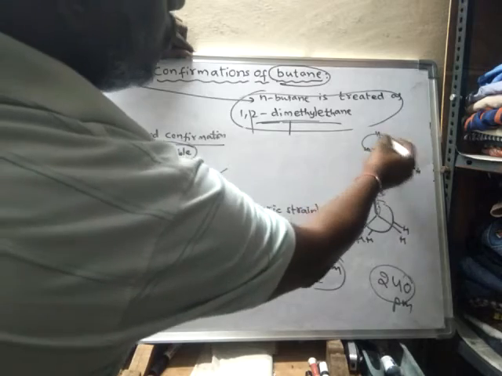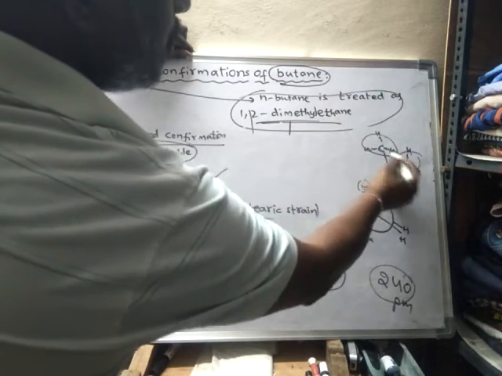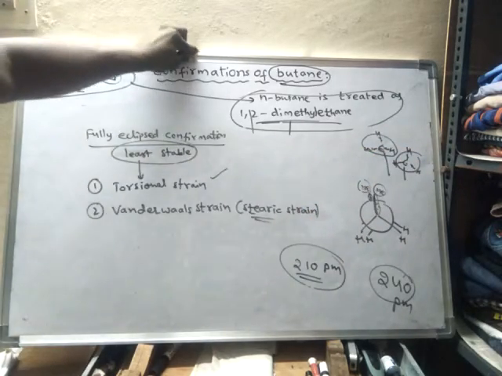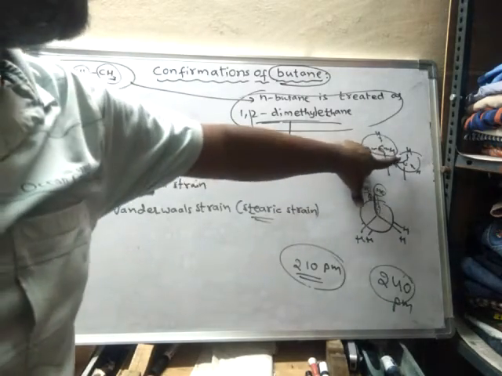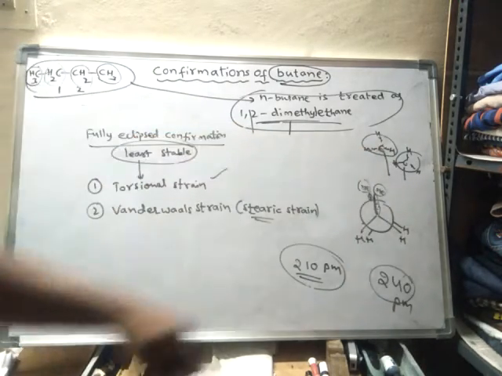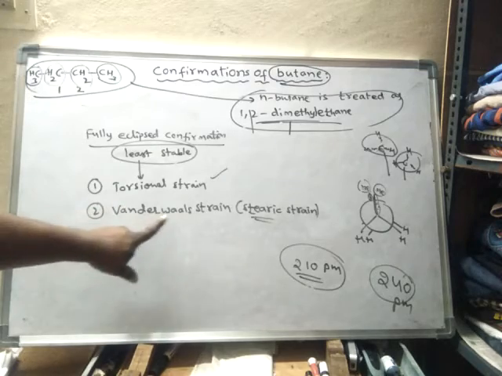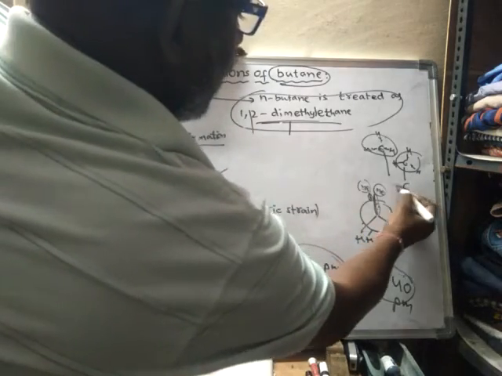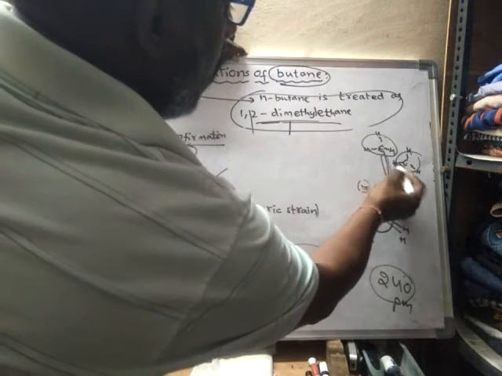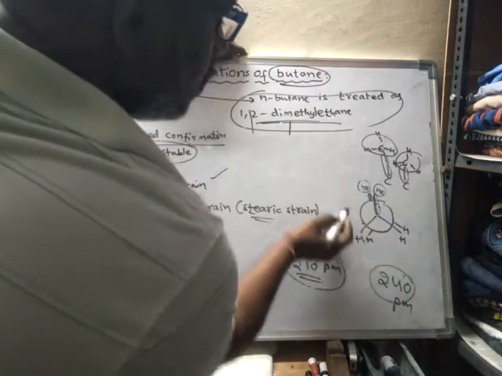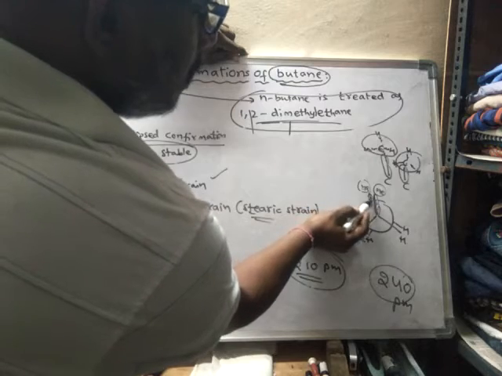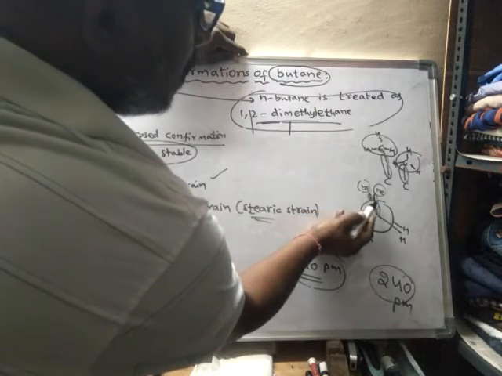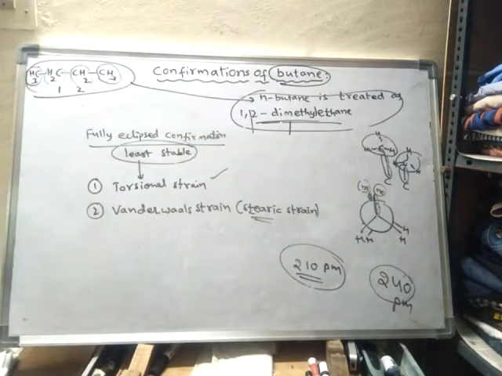So the strain due to the repulsion between the electrons of these atoms is said to be van der Waals strain, and the repulsion between the electron density of this bond and this bond is said to be torsional repulsion.